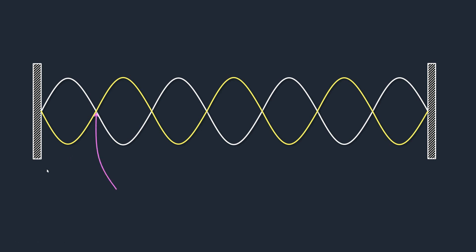Now, on the stationary wave, I want you to note this. We have these points here, and then we have these points here. The points where the two waves are crossing each other are called nodes. And then these ones, which were like hills or troughs, are the antinodes.